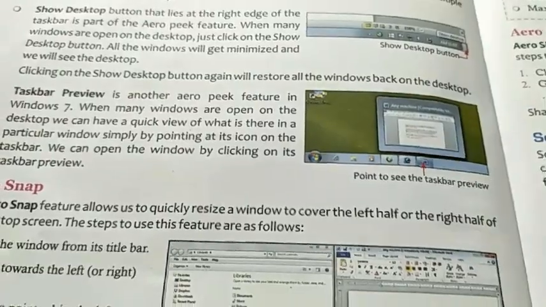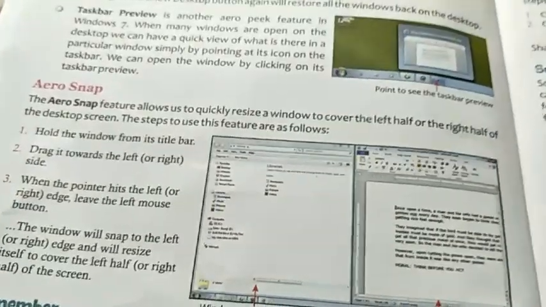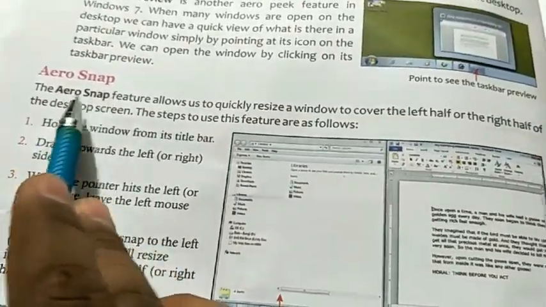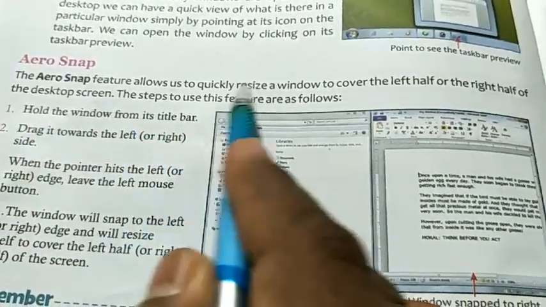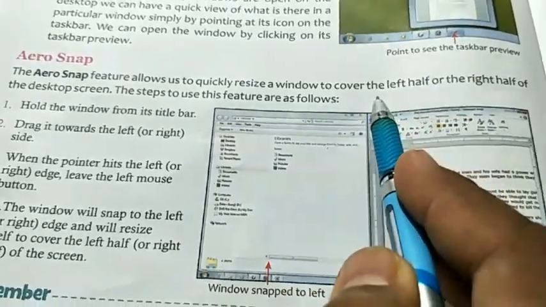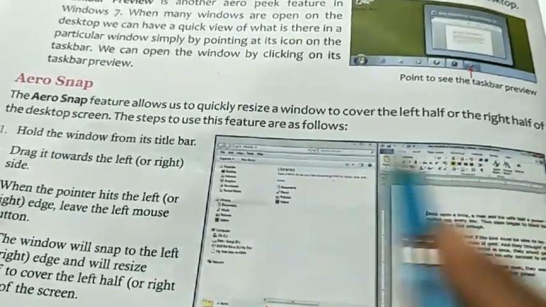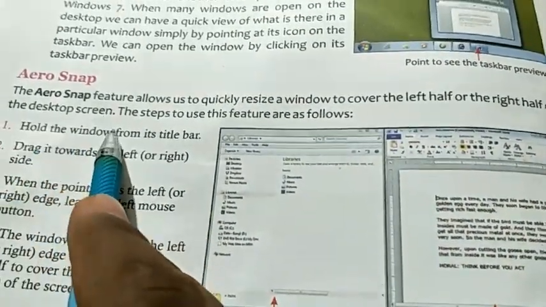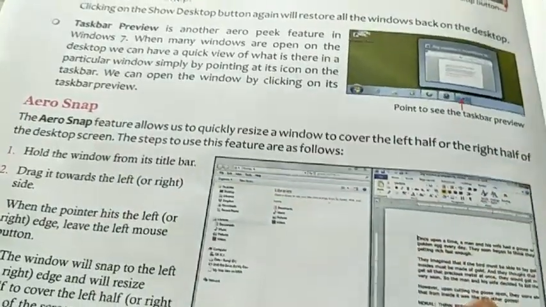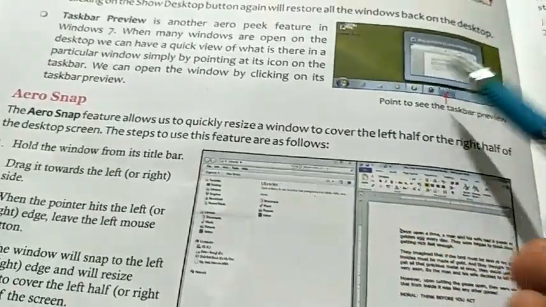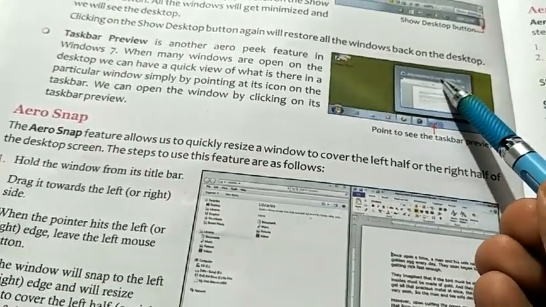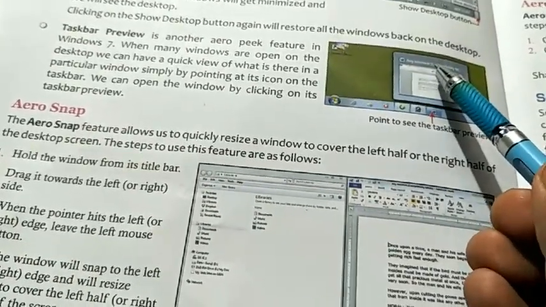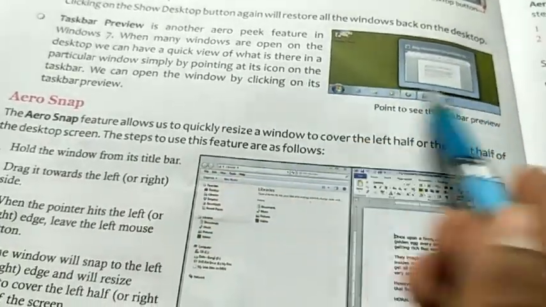Now understand the next one, Aero Snap. What is the use of Aero Snap? The Aero Snap feature allows us to quickly resize windows to cover the left half or right half of the desktop screen. Suppose an application is open on your computer. Just hold it by the title bar and drag it left or right.